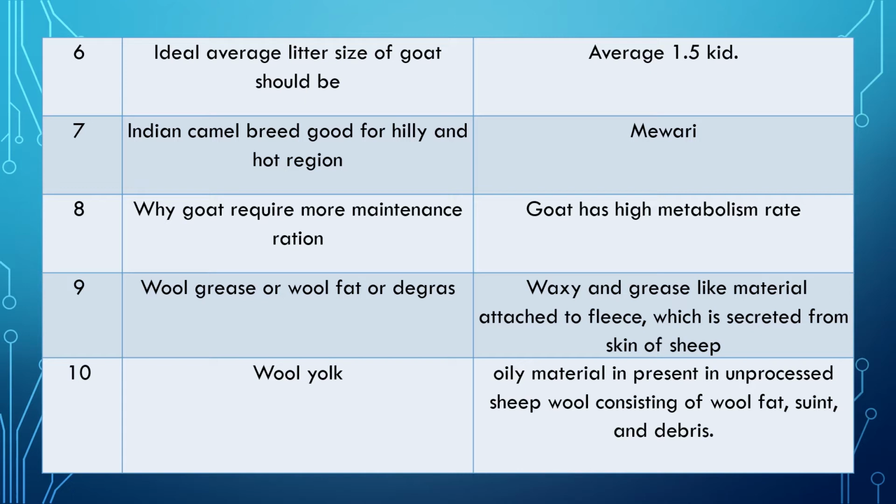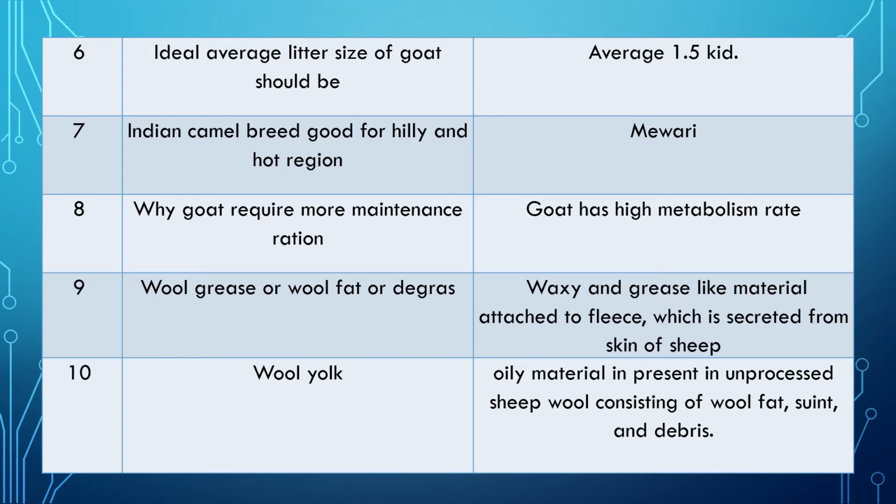Question 8. Why does a goat require more maintenance than other animals? Answer is goat has a high metabolic rate, so goat requires more maintenance ration. Goat is very active. Question 9.